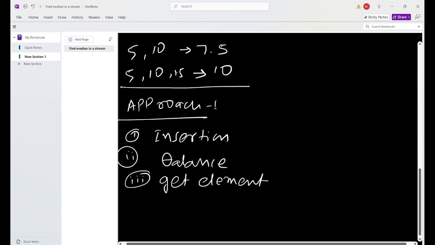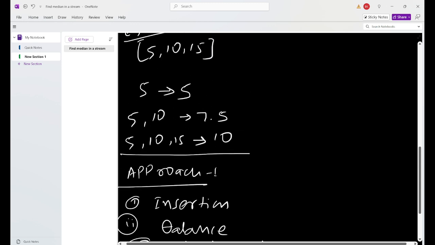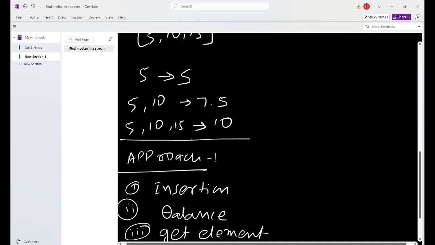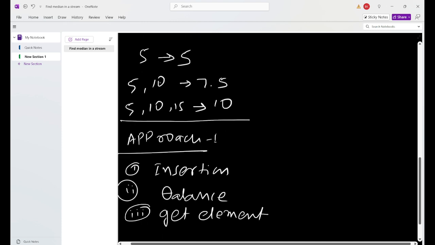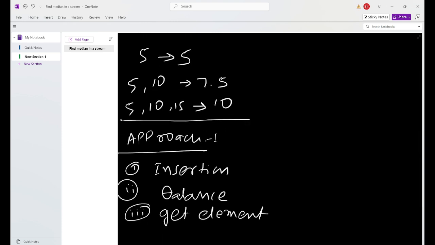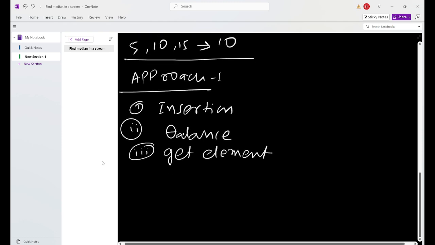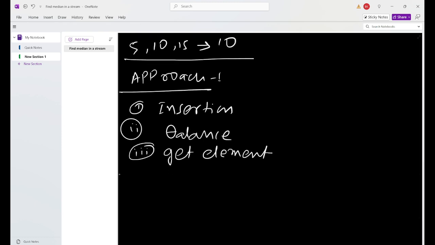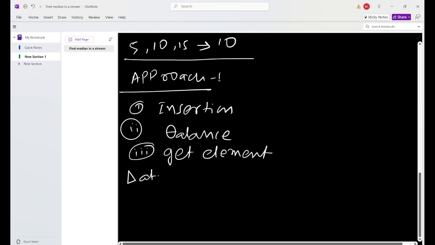First we insert the 10, and after that we sort, meaning balance, and after that we find the median elements. Okay, for this, what data structures will we use?